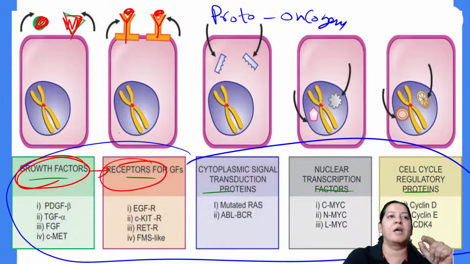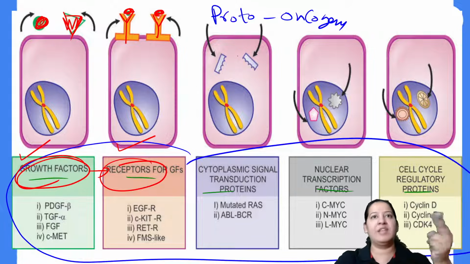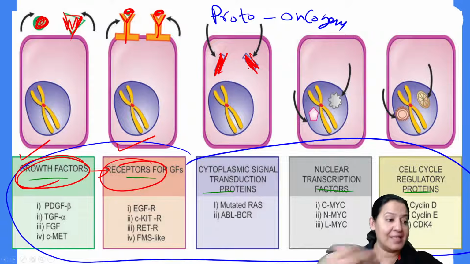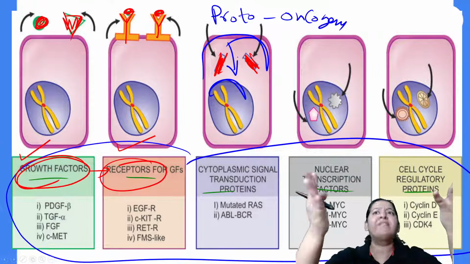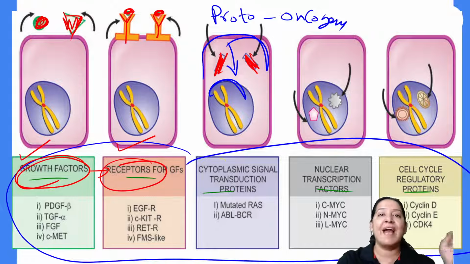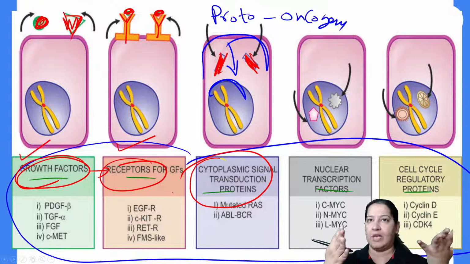A combination is there. First, a growth factor. Second, a growth receptor. They are combining with each other. The third thing, in the cytoplasm, certain proteins will carry the signal from the cell membrane into the nucleus. They are carrying the signal that the growth factor has already arrived. Now do the cell division. So the third step is cytoplasmic transduction protein, as I have told you.